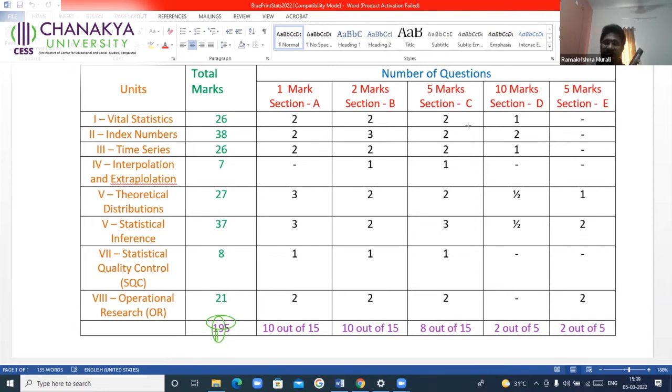Then come to section C. If you know, you write extra, come to section C. If you do not know, you know only 2, just leave it, come to section C. Already answered 8, go for one more extra. Just write one more. By that time your 3 hours will be over. How many are you writing extra? Here for 10 marks, here 5, 15, and here 5, 20, here 5 into 2, 10, 25, here 5, 30 marks. 130 marks you are writing.